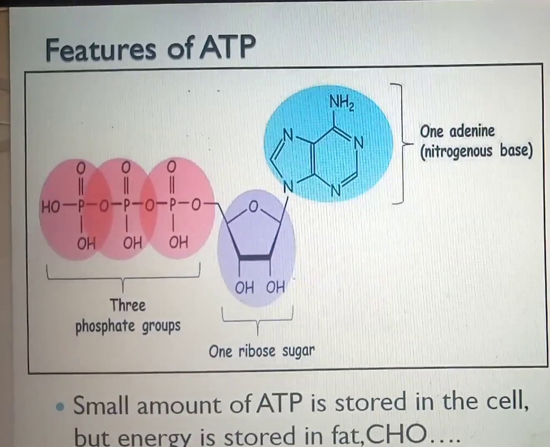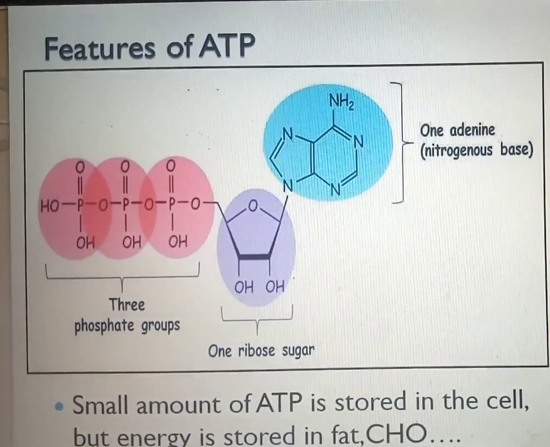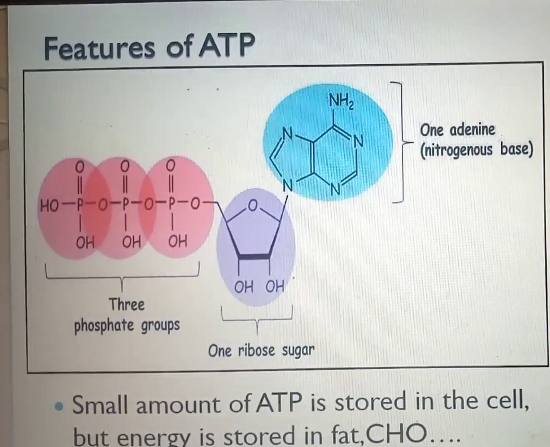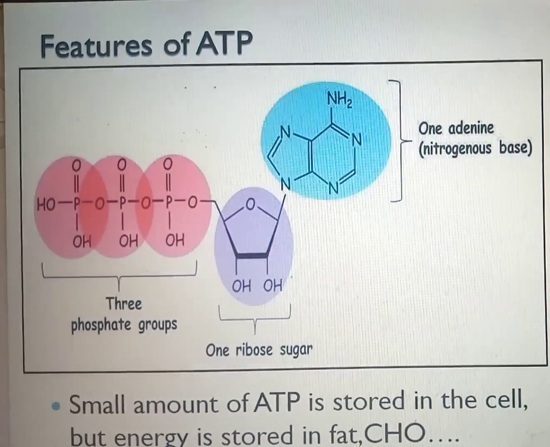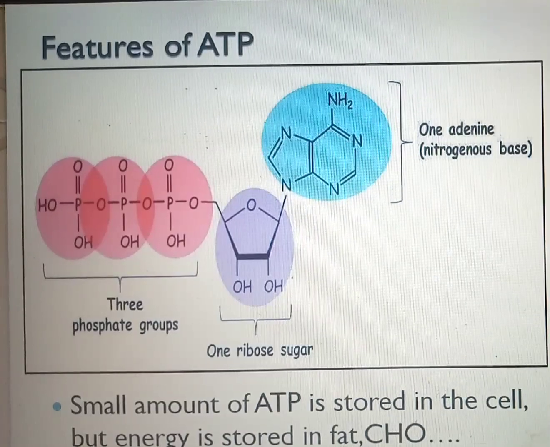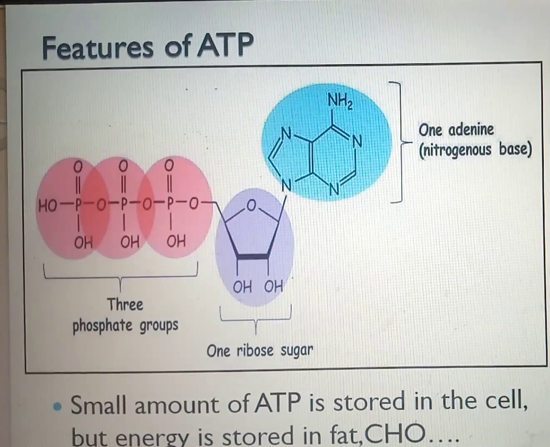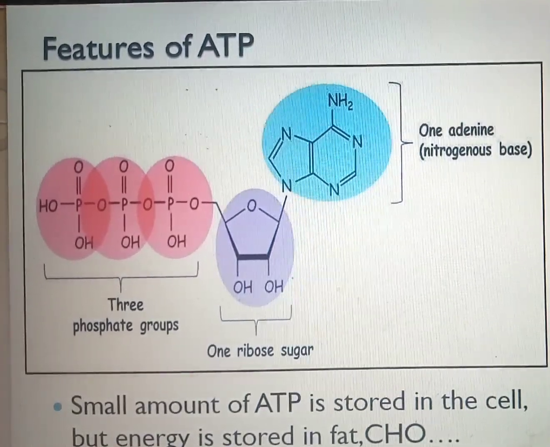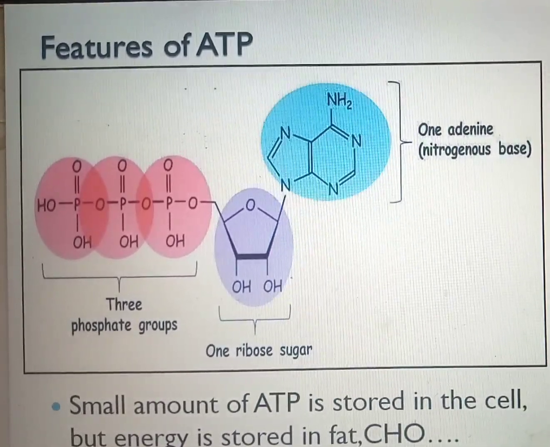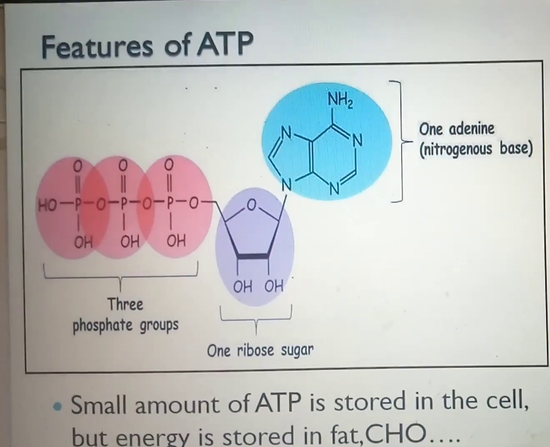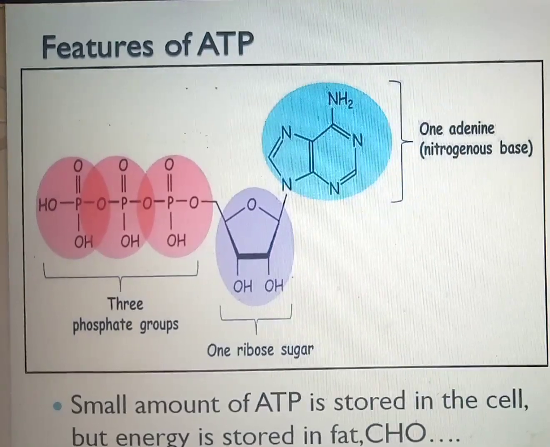That's the nitrogenous base. You also have other nitrogenous bases like guanine, cytosine, thymine, uracil. But for ATP, it is adenine that is attached to the carbon. Then the carbon on the other end, you have triphosphate group attached to it. That is why we use the word triphosphate. That's why we call it adenosine triphosphate. Now, these phosphate groups are negatively charged. I think I said that earlier.